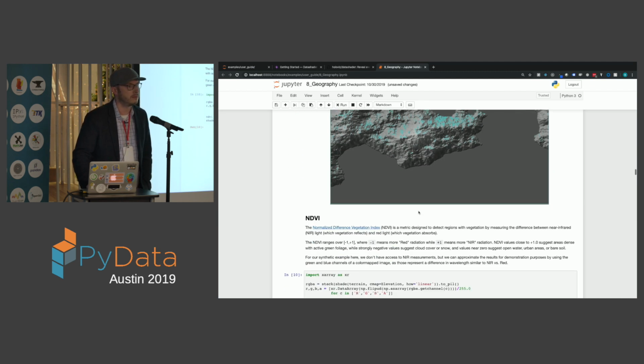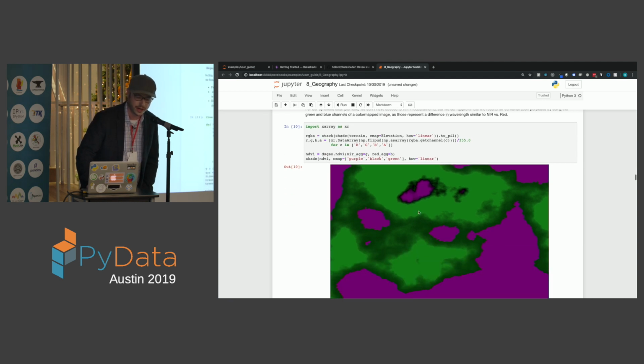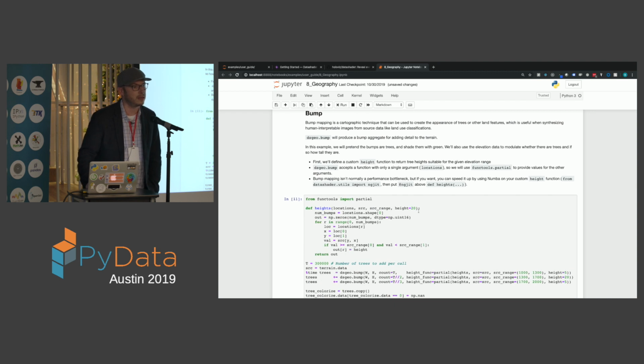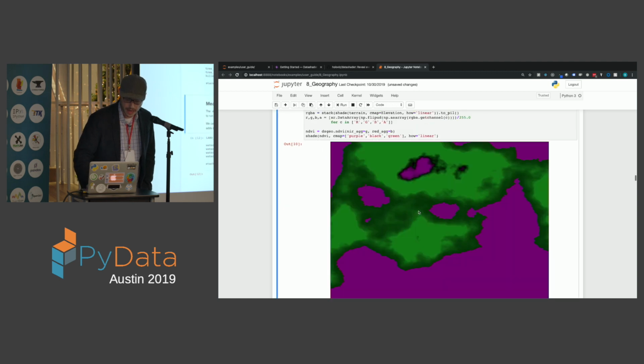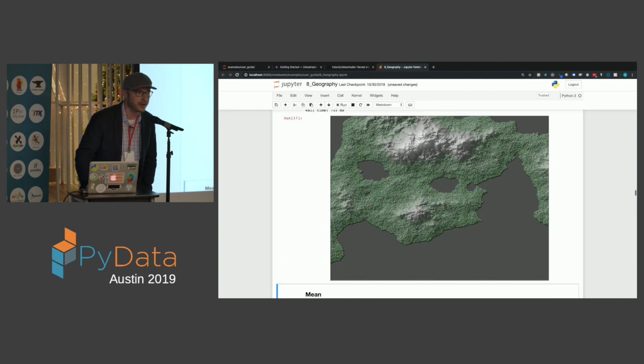NDVI, so doing vegetation detection on satellite data. So we have an NDVI function inside of Datashader now. Bump mapping, which is a cartographic technique that can be used for putting things like trees on top of a surface. So here, let's run some bump mapping. If it comes out, you can see now that the terrain has these little green bumps that could be used as a cartographic technique for representing trees.